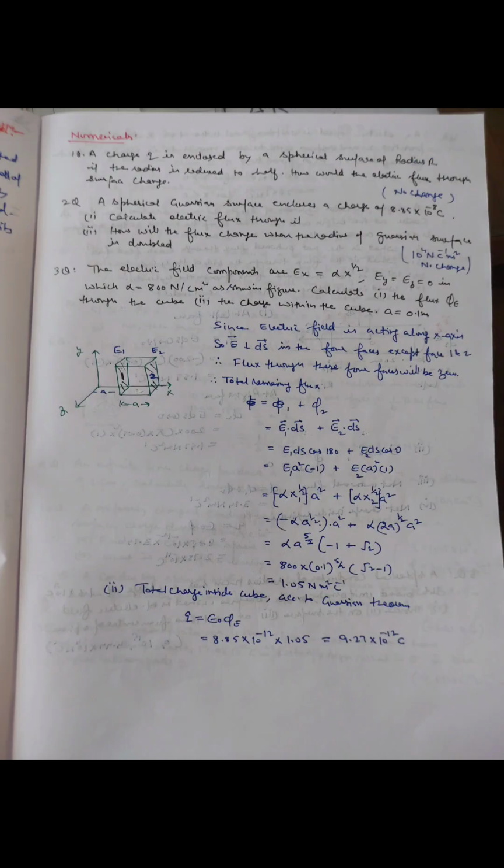Therefore, the electric field intensity due to two infinite plane parallel sheets of charge having equal and opposite charge comes out to be E is equal to sigma upon epsilon naught. Similarly, we can find the electric field intensity due to a uniformly charged spherical shell. It comes out to be E is equal to 1 upon 4 pi epsilon naught q upon r square. And no electric field exists inside a spherical shell. Now we have some examples, numericals.